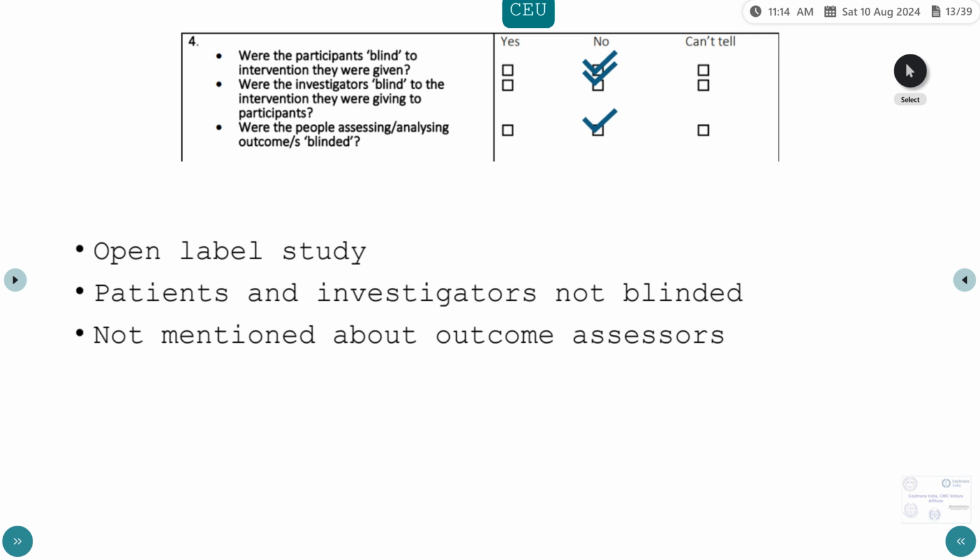The participants or the treating doctors, there is no possibility of them to have been blinded, because the intervention group would have been coming for more frequent visits, and they would have been getting more frequent titration of the medication doses. It would have been very practically difficult for an equivalent placebo tablet also to have been created and keep escalating. So practically, the participant and the treating physician could not have been blinded, but we felt that at the minimum, the outcome assessor who will be assessing the outcome should at least have been blinded.